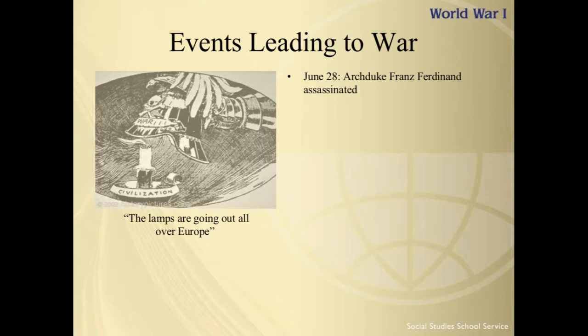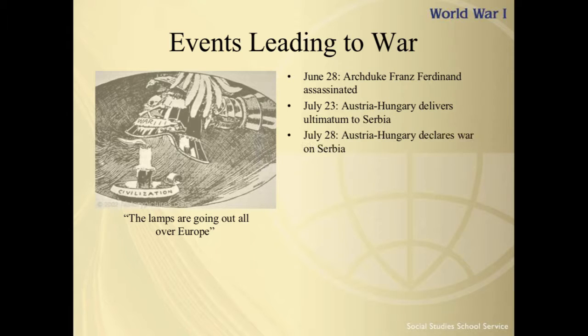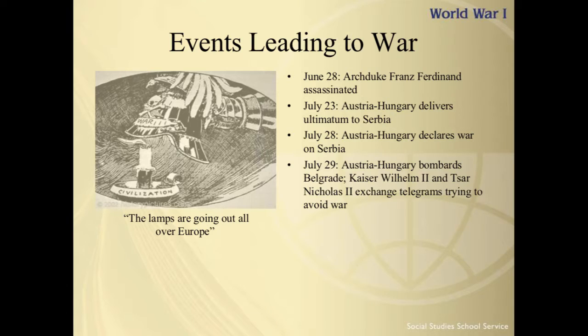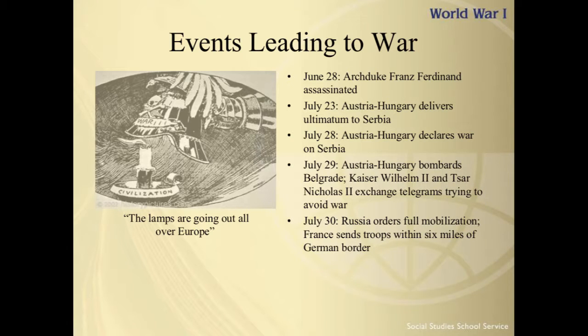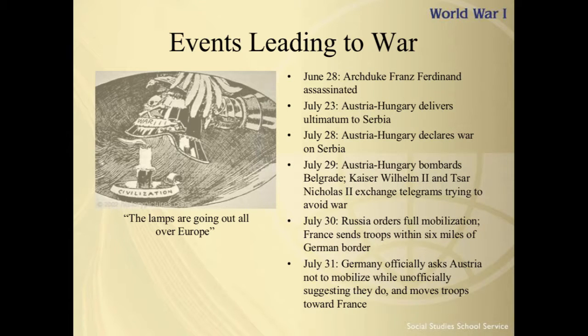So we know that the assassination of Franz Ferdinand triggered a series of events that's going to lead us into war. A month after the assassination, Austria-Hungary sends an ultimatum to Serbia, which, if agreed to, would have given Austria control of Serbia. When Serbia gives an evasive reply, Austria declares war, and Austria acted with the knowledge that it had the support of Germany, but this action may bring Russia into war. Failed diplomacy between Kaiser Wilhelm and Tsar Nicholas led to the full mobilization of the Russian army, which in effect was a declaration of general war.